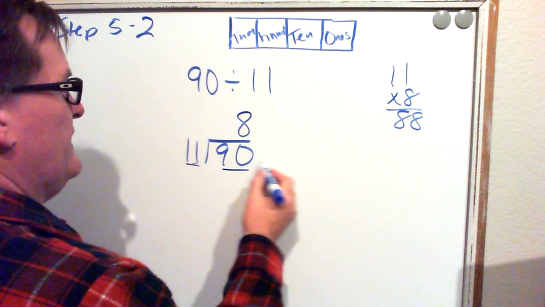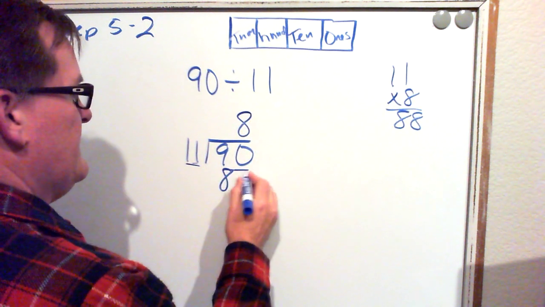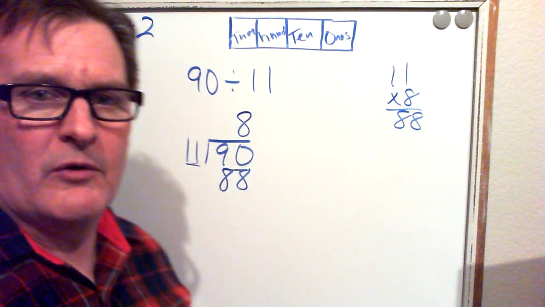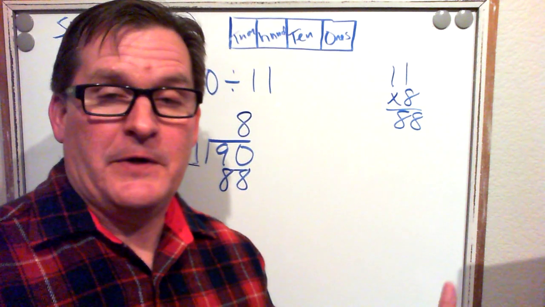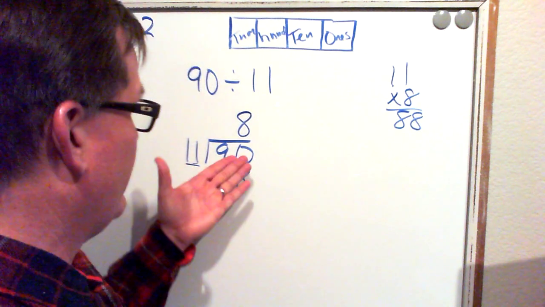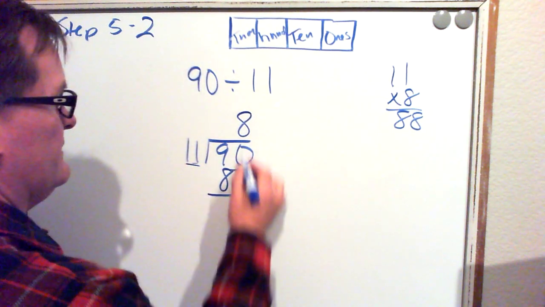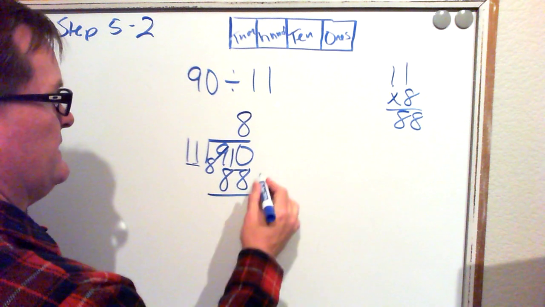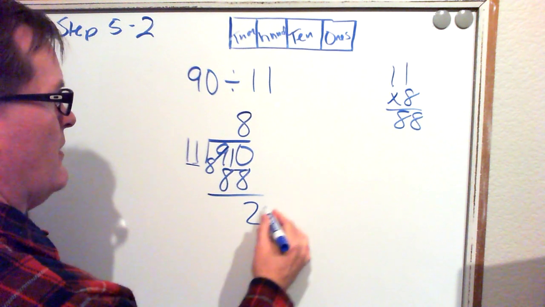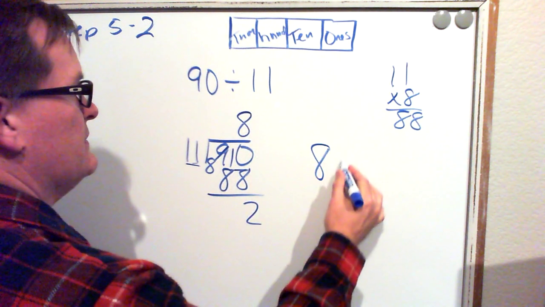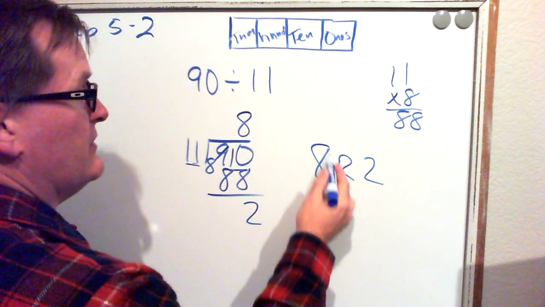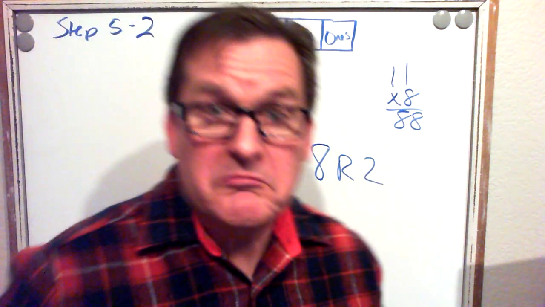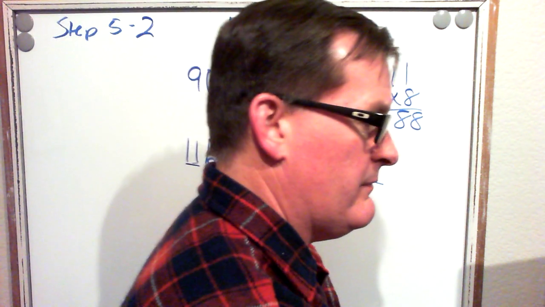So just to double check that, 11 times 8 is 88. It goes right up to, but doesn't go over. It can't go over because we don't have that many items. We only have 90, so we can only break up 90 or less. When we subtract this, we get 10 minus 8 is 2, so our remainder is 2. So we have 8 items with a remainder of 2. So the answer is every person gets 8 cookies, and then there are 2 left over that we'll have to figure out what to do with.